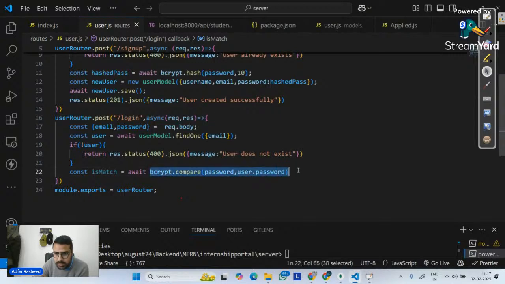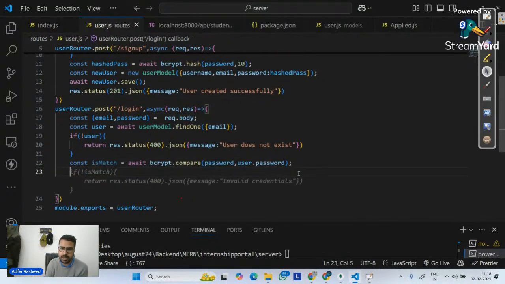Okay, this either returns true or false. Now, if this is true, what does that mean, guys? If it returns true, what does that mean? That means the password is the same, which means the user should be authenticated. If it returns false, in that particular case, it should give me an error which is invalid credentials.